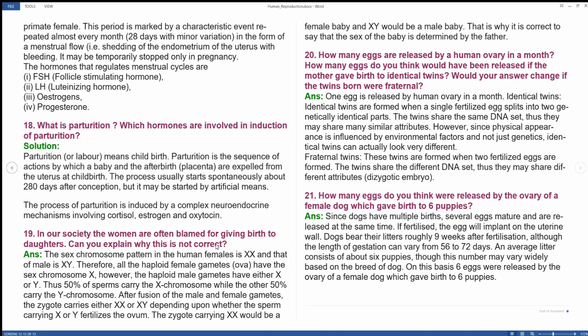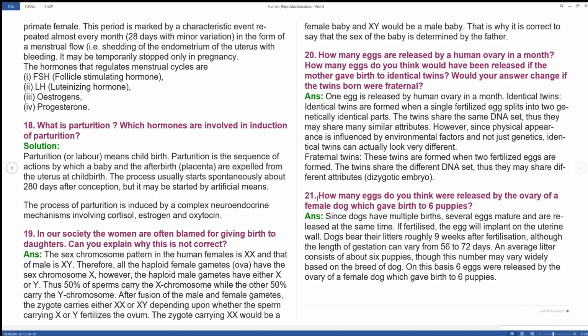How many eggs are released by a human ovary in a month? One egg is released by the human ovary in a month. Identical twins are formed when a single fertilized egg splits into two genetically identical parts. The twins share the same DNA set, thus they share many similar attributes. Fraternal twins are formed when two eggs are fertilized, which are dizygotic embryos.